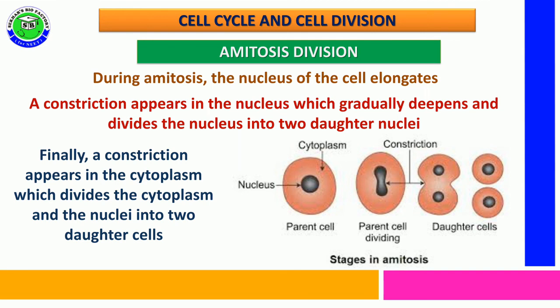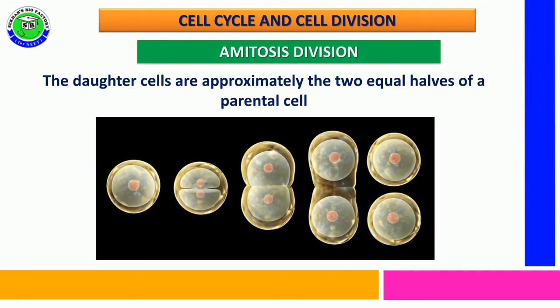And finally, a constriction appears in the cytoplasm after nuclear division, and the two nuclei are separated into two daughter cells. So the daughter cells formed from amitosis division are approximately equal halves compared to the parental cell. This is the mechanism of amitosis cell division.